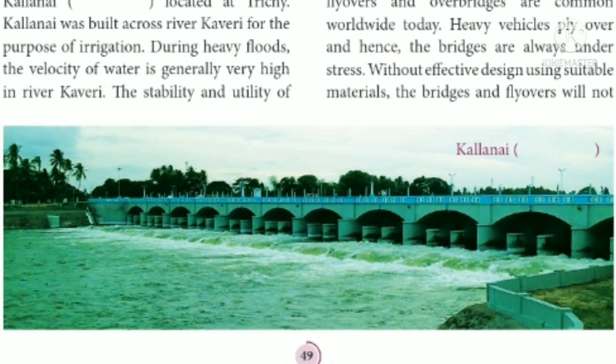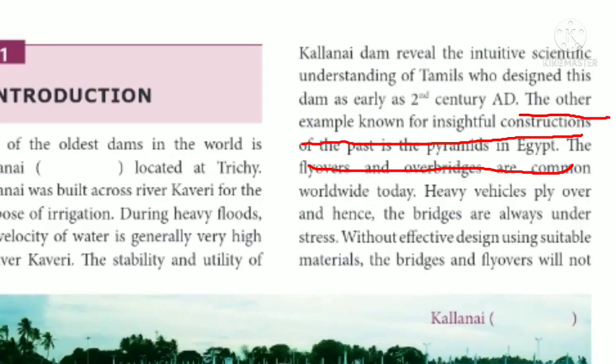If you learn these properties of matter, we can understand the materials, and according to that we can use the materials for systematic applications. Another example of insightful construction from the past is the pyramids in Egypt.